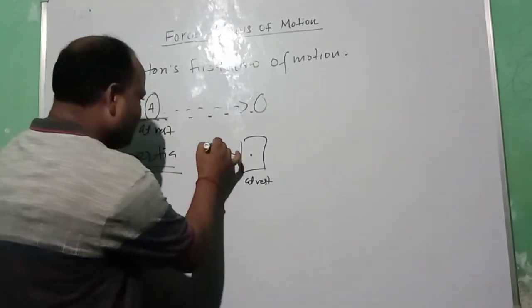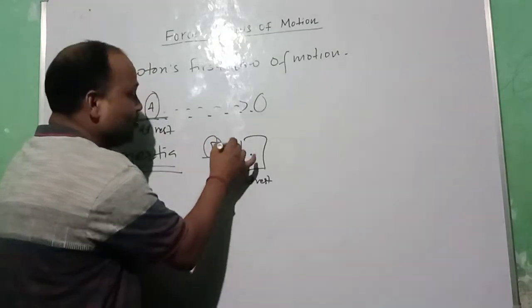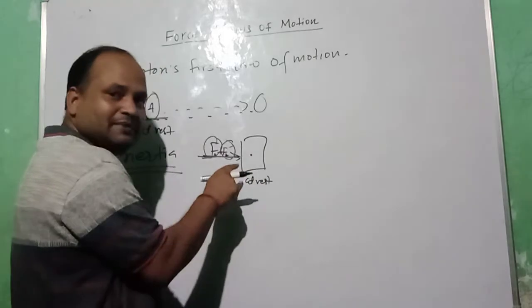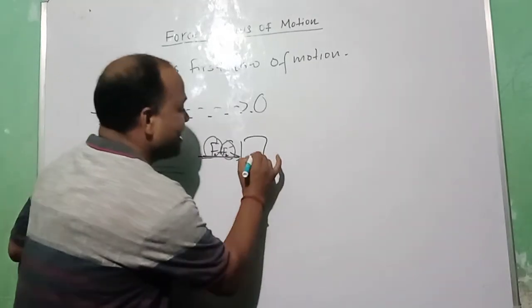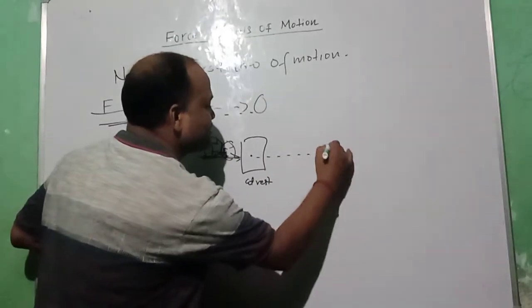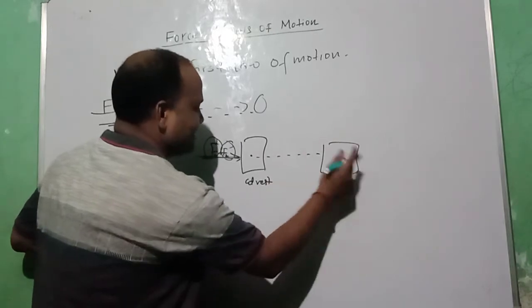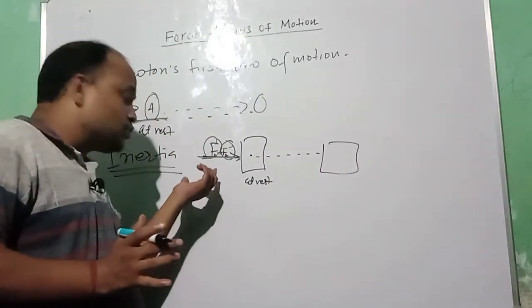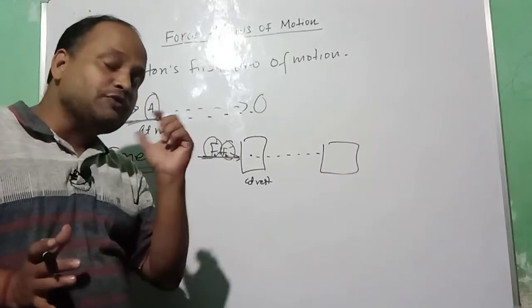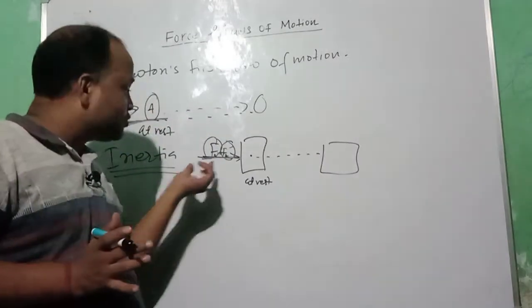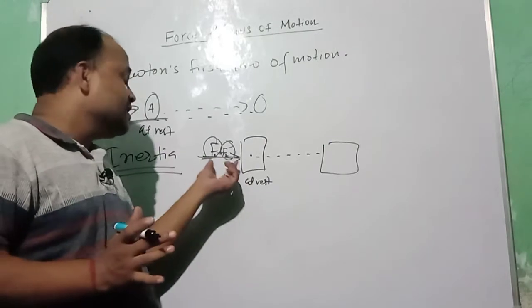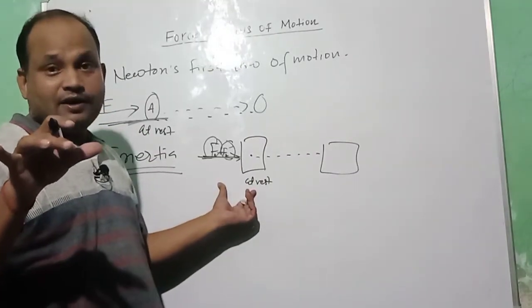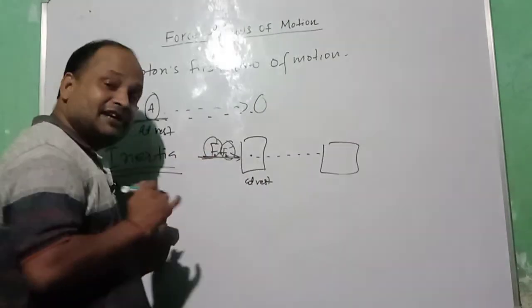Now the sum of the force applied by you and your friends is sufficient to overcome that tendency of being at rest, and now this box moves through a distance. So what does this show? Why in the first case was your own force not sufficient to move it? Because it had the tendency to be at rest. That is why it tried to be at rest.